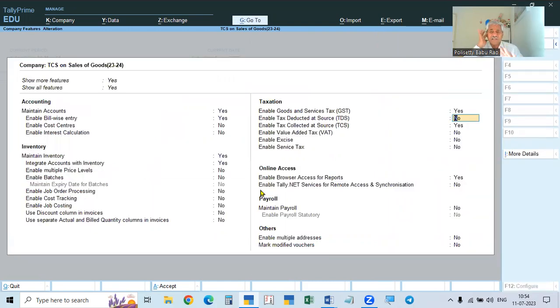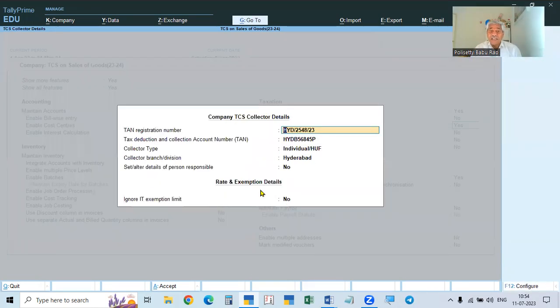Now TDS is completed. Now we are going to learn about the TCS. So go to the TCS. We have to enable the TCS features also, make it yes, and here we have to give the TAN number. In the TDS also there is a TAN number. The same TAN number is required for both TDS as well as TCS. TAN means tax deduction and collection account number. For deduction TDS, for collection TCS, both the same.